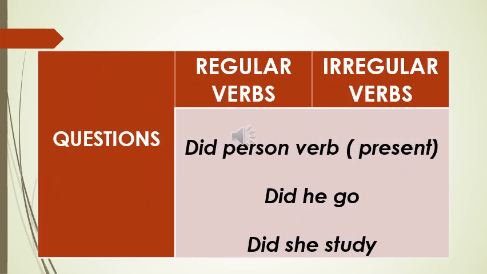Regarding questions, the rule is almost the same. In this case, we don't use didn't, we just use did. We use the person and we use the verb again in the present form. For example, we have here, did he go? Did she study? Did we finish? Did you understand? Okay, I'm not using the verb in the past. I'm using the verb in the present form. Okay, I hope this part is clear. No matter whether it's irregular or regular, no problem, nothing changes in this case. Okay,